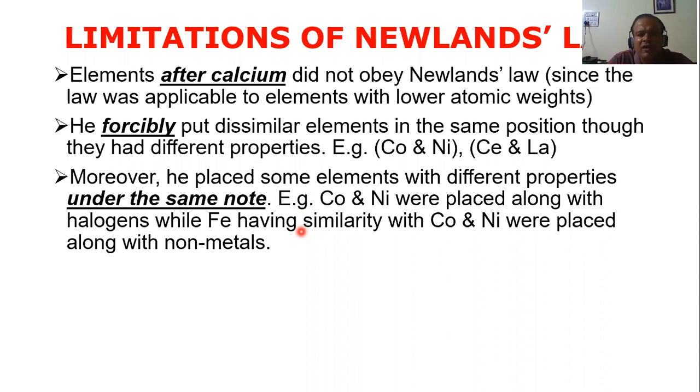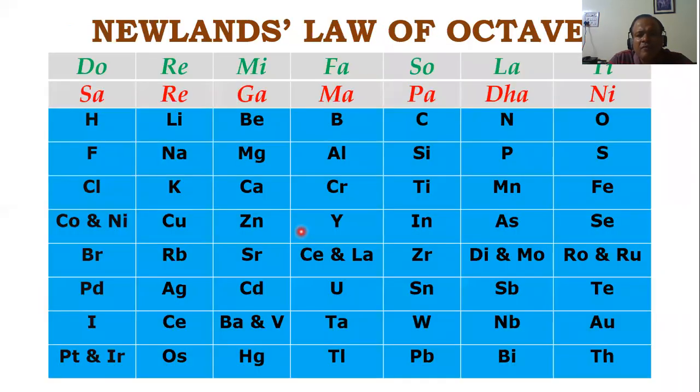Clear? So let's go back. Can you see cobalt and nickel here? Actually, cobalt and nickel should have been under iron, in the iron group, but he had put them in the first group along with the halogens, fluorine, chlorine, bromine, iodine.